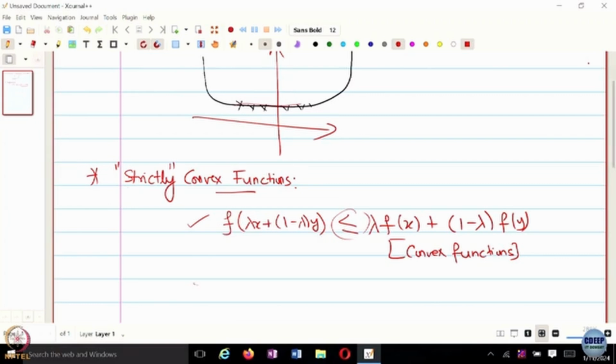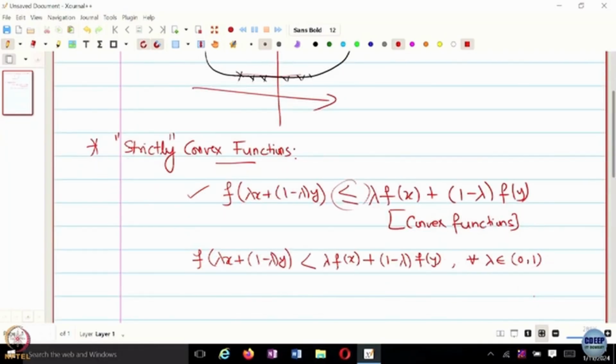For strictly convex functions, we have f of lambda x plus 1 minus lambda y strictly less than lambda f of x plus 1 minus lambda f of y. This is true for every lambda in the open interval 0 to 1 and x not equal to y. And this is the definition of a strictly convex function, or strict convexity.